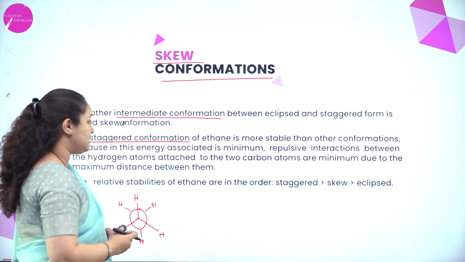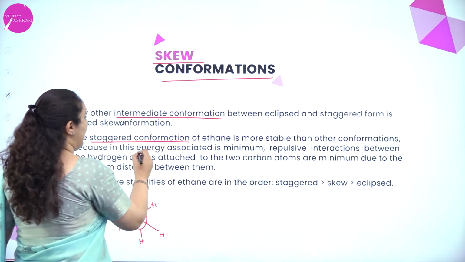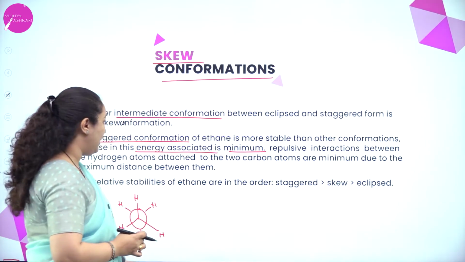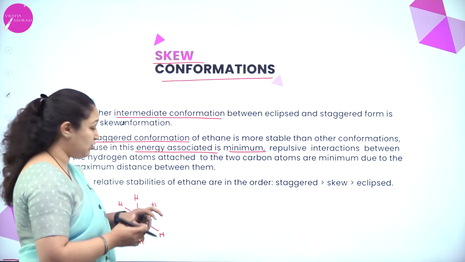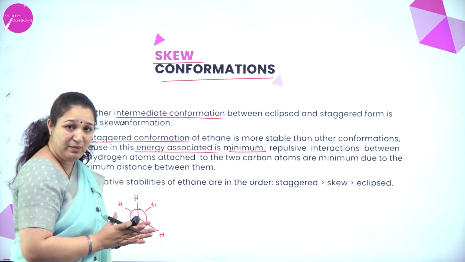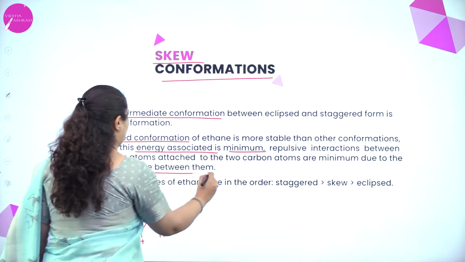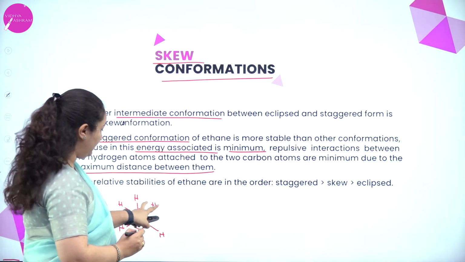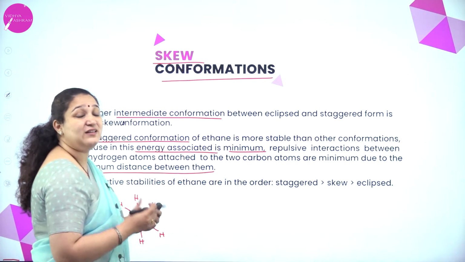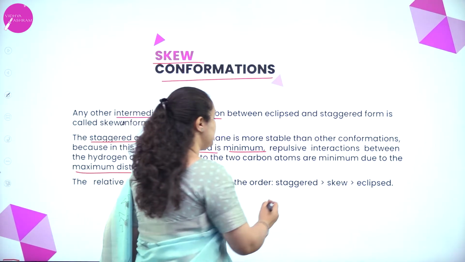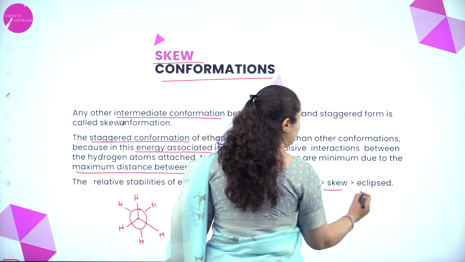Okay, due to this, the energy associated is minimum. The repulsive interaction between the electron clouds of the hydrogens is also minimum, due to which there is a maximum distance between the hydrogen atoms and they are very, very stable. So the staggered form is more stable than the skew.